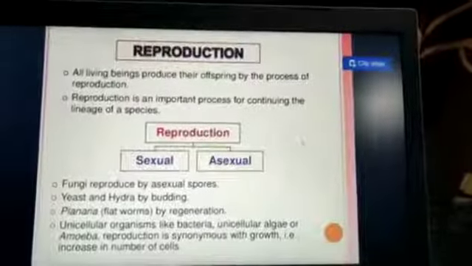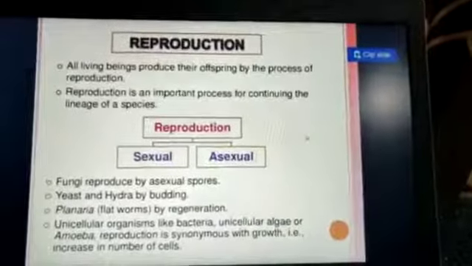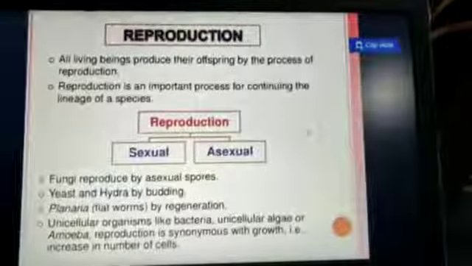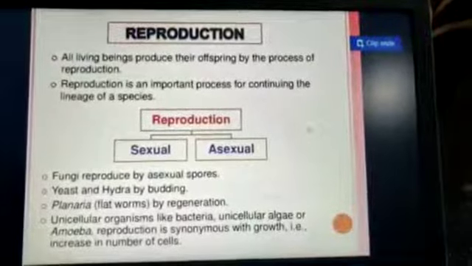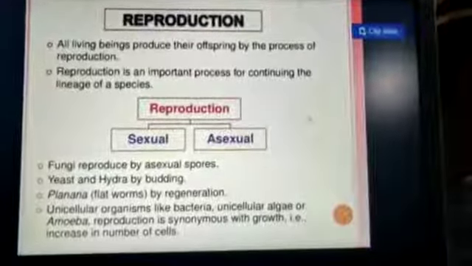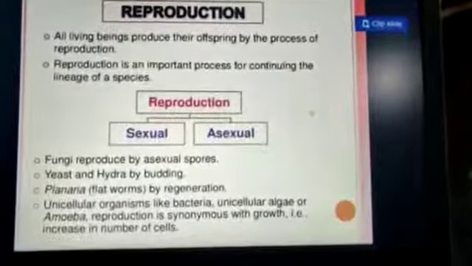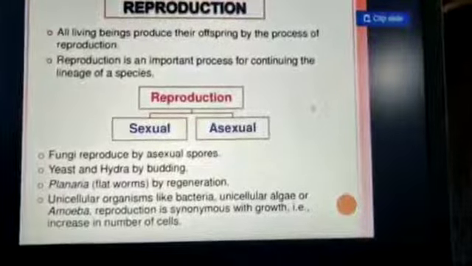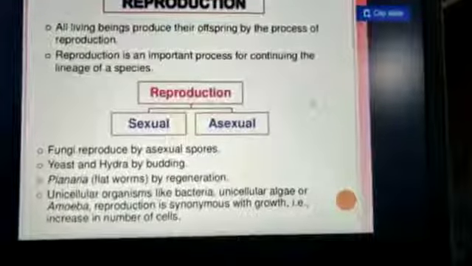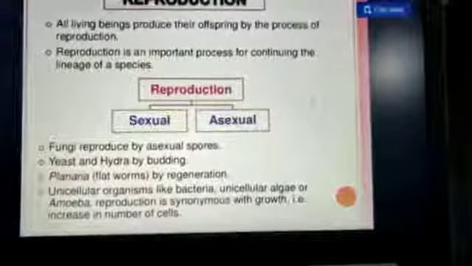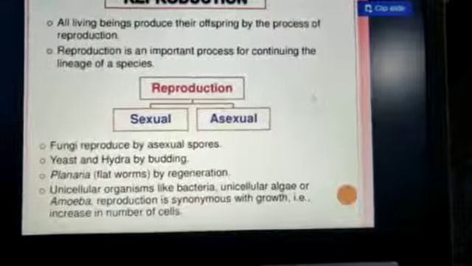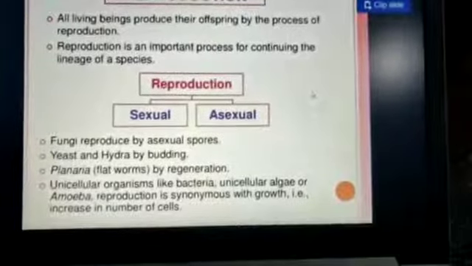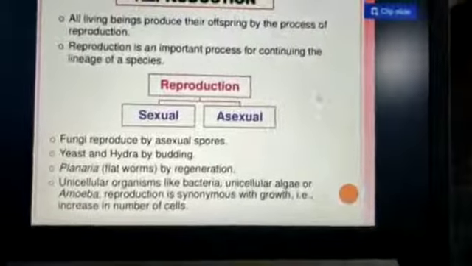Now reproduction. All living organisms produce their offspring by the process of reproduction. Reproduction is an important process for continuing a species. There are two modes of reproduction we already studied in class 10: sexual mode of reproduction and asexual mode of reproduction. Fungi reproduce by asexual spores. Yeast and hydra reproduce through an asexual mode, that is budding. Planaria, that is flatworms, by regeneration. Unicellular organisms like bacteria, unicellular algae or amoeba. Amoeba is a protozoan, reproduced by binary fission.